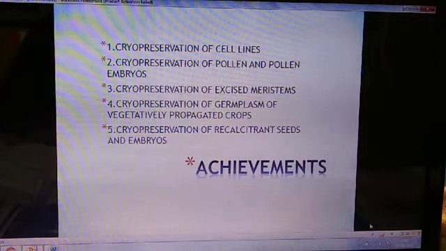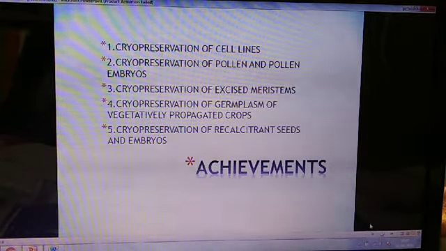Fruit crops, trees, mustard, carrot, peanuts, etc. Their pollen and pollen embryos are now being cryopreserved, so they can be easily available and their germplasm is safe for future use. Next achievement is cryopreservation of excised meristems. This is possible in potato, sugarcane, chickpea, peanut. As all of you know, in meristems there is no viral infection in these plant parts. So if they are cryopreserved, we get a virus-resistant plant.